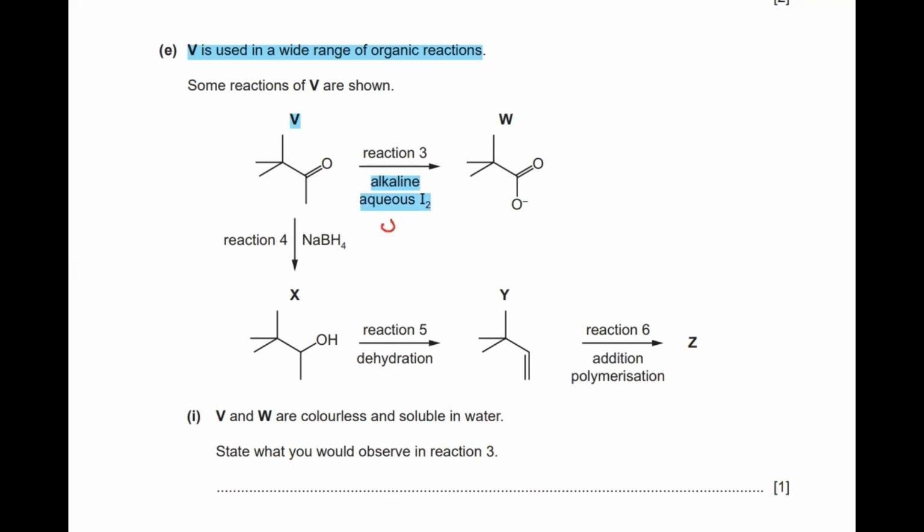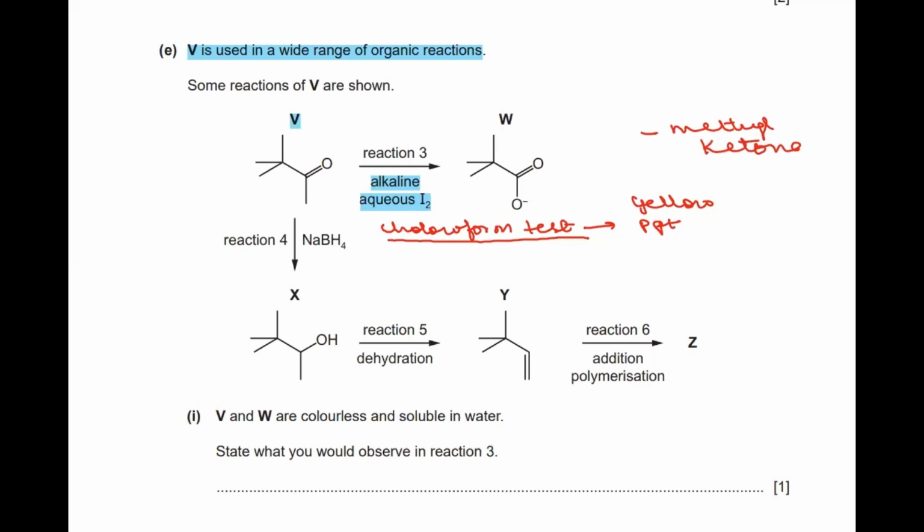This kind of test is known as the chloroform test. And when the chloroform test is positive, it will give you yellow precipitate. Okay, so reaction 3 is basically with alkaline aqueous iodine, which is known as the chloroform test. And the yellow precipitate comes when the chloroform test is positive, and that is positive when a methyl ketone is present in that substance.